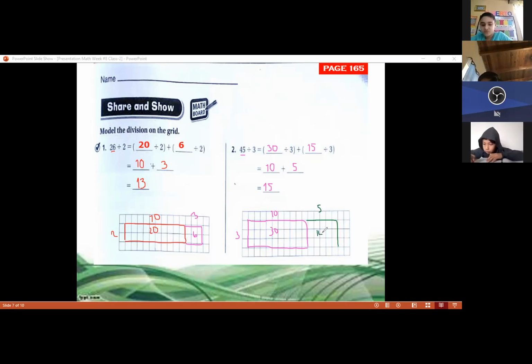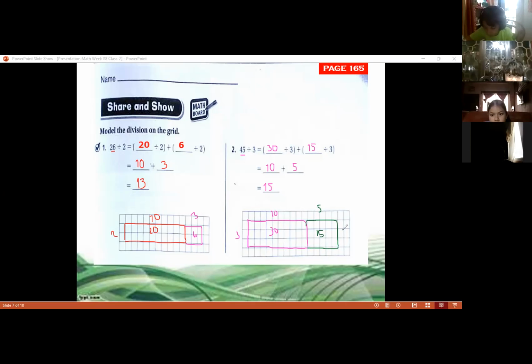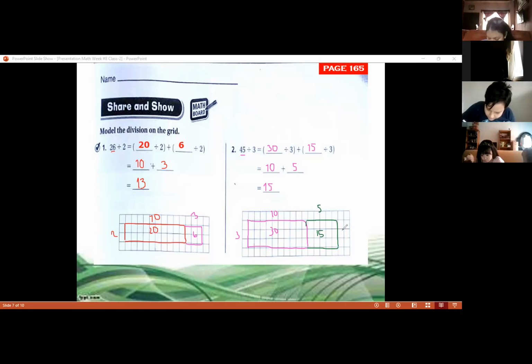And if you add 30 plus the 15 that is in green, it's going to be 45. Okay, color this, use a color, or you can use different markers.